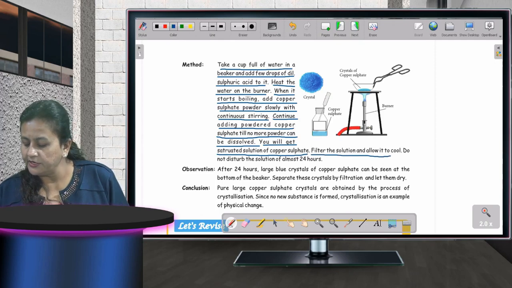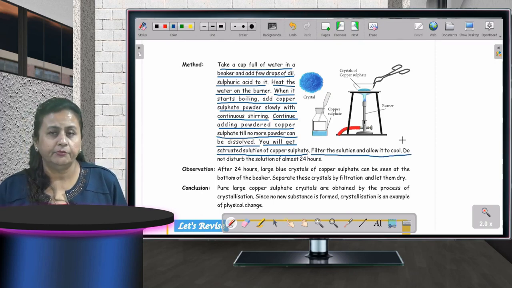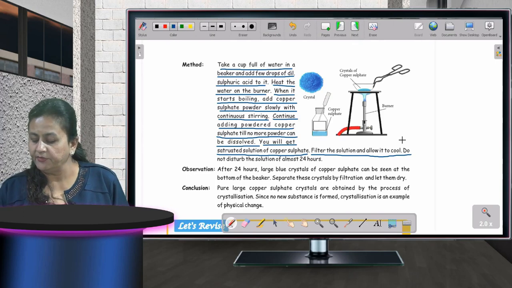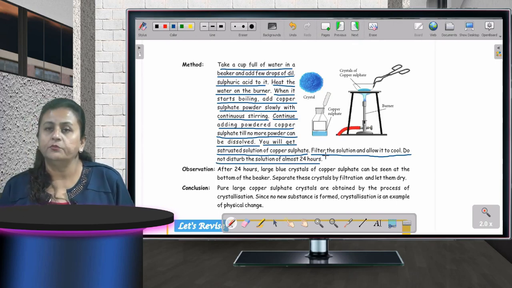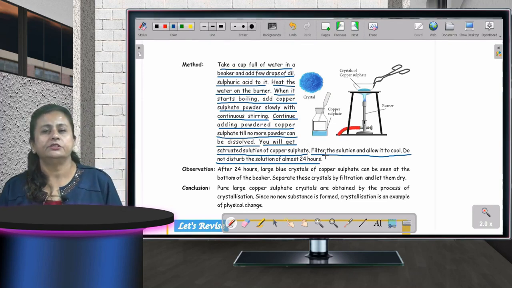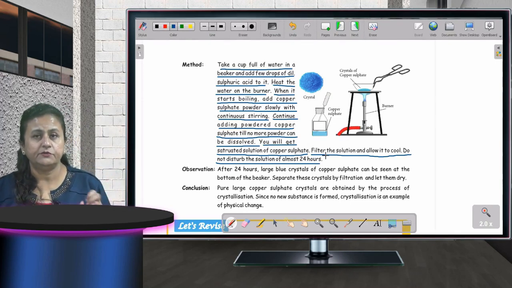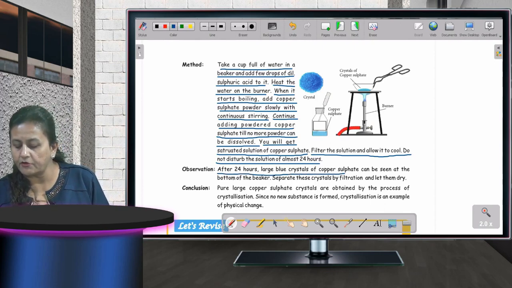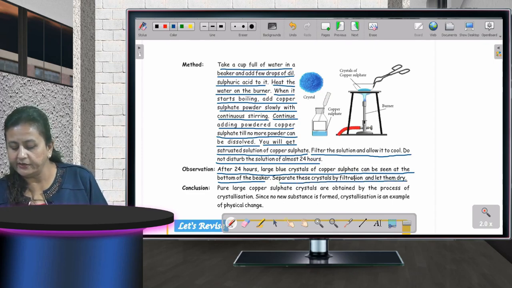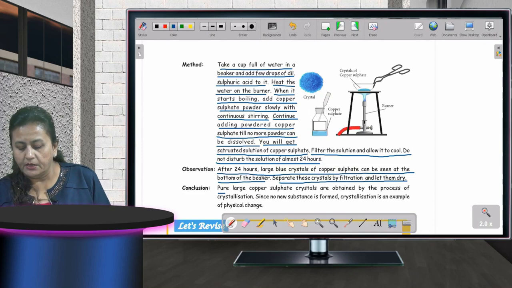Filter the solution and allow it to cool. Now filter it, remove that diluted sulfuric acid and allow it to cool. Do not disturb the solution for almost 24 hours. You are not going to disturb the solution for at least a day. Now after 24 hours, large blue crystals of copper sulfate can be seen at the bottom of the beaker. Separate these crystals by filtration and let them dry. Conclusion: pure large copper sulfate crystals are obtained by the process of crystallization.